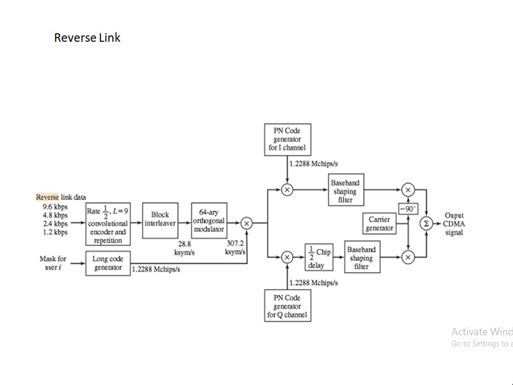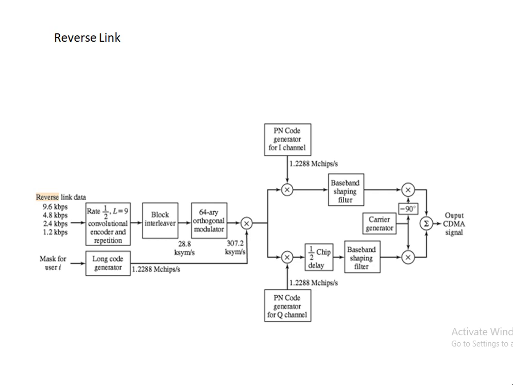The data rates are the same: 9.6 kbps, 4.8 kbps, 2.4 kbps, then 1.2 kbps. It means they are working in sync. It is not entirely different. This particular block diagram explains the reverse link.